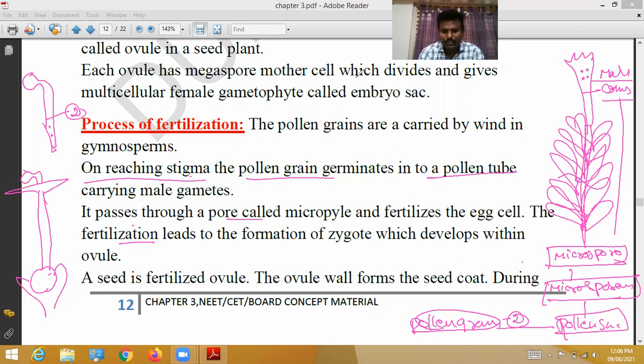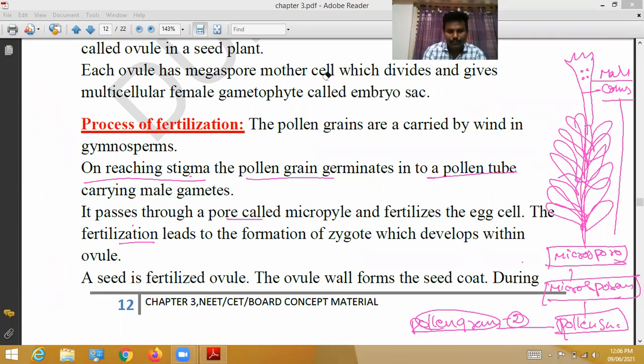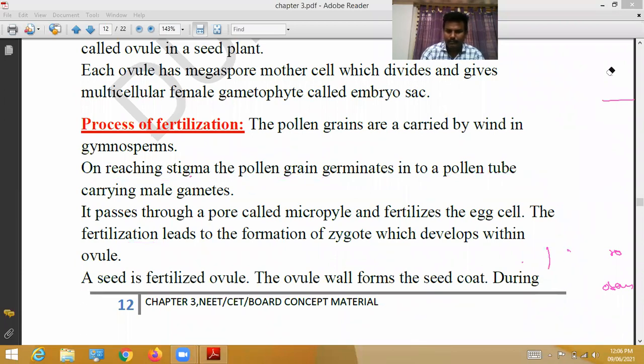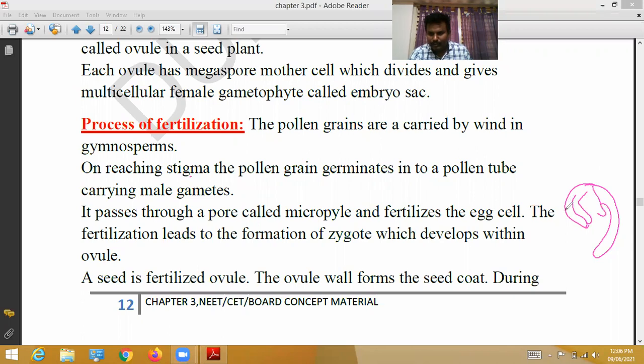See here one explanation. Here is the ovule.